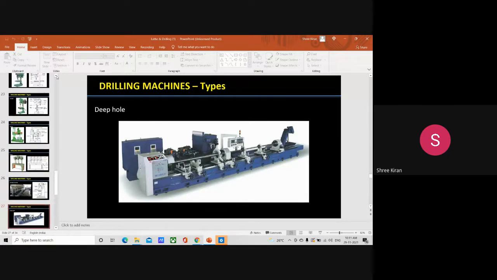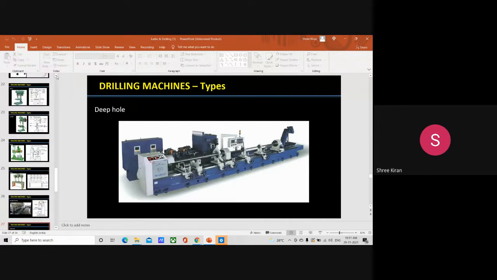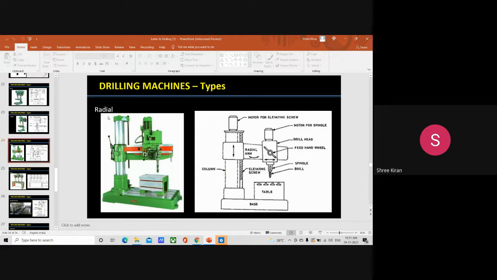In this case, we can also have a small discussion about the radial drilling machine. The radial drilling machine is almost the same as the upright drilling machine, but it has a few small changes. It is also used for drilling on medium or heavy large workpieces. On medium or heavy large workpieces, the radial drilling machines are used.